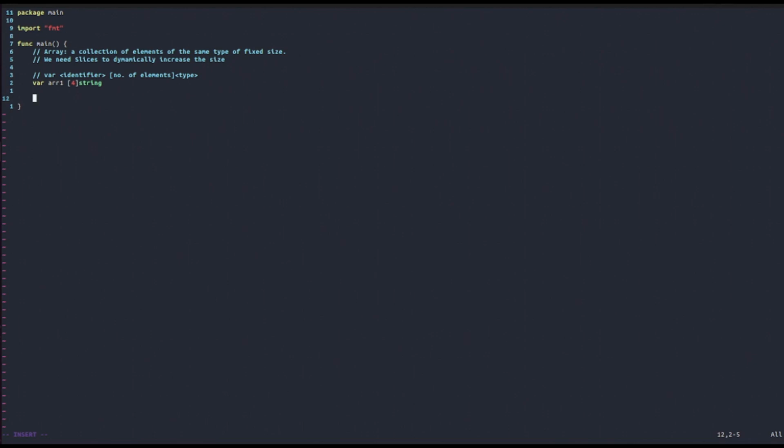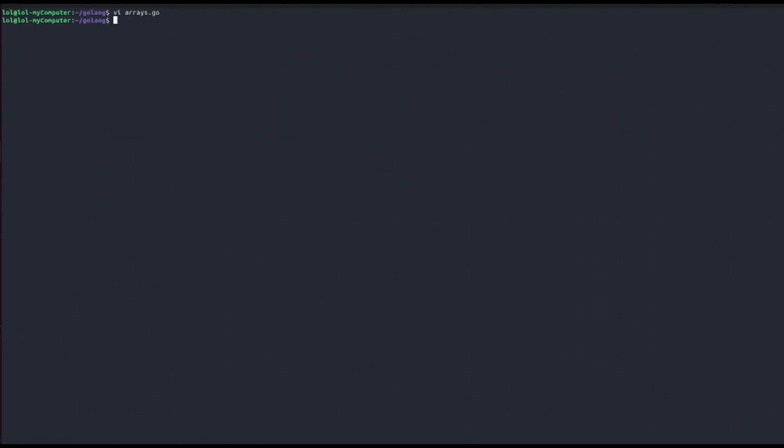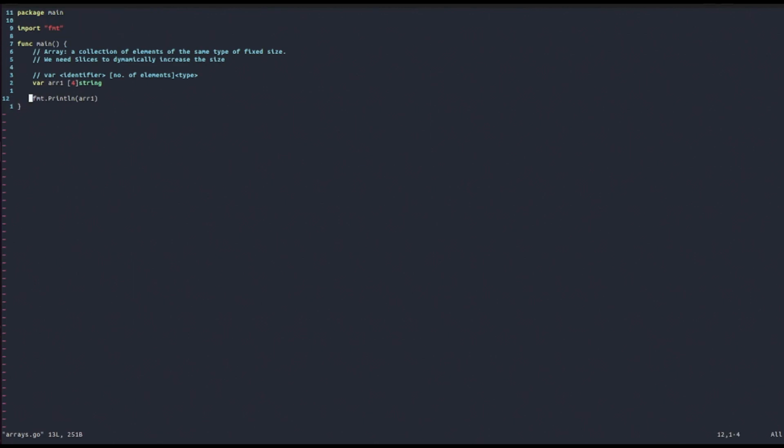Now, also another important thing that you have to know is that if we declare an array and we don't put anything inside it, so we do not specify any of its elements, then Golang by default sets it equal to an empty array. So we can try and print this array out and see what happens. As you can see, we get the empty array out. Also, as you can see in Golang, you can print out arrays directly like this, and it will just print the elements.